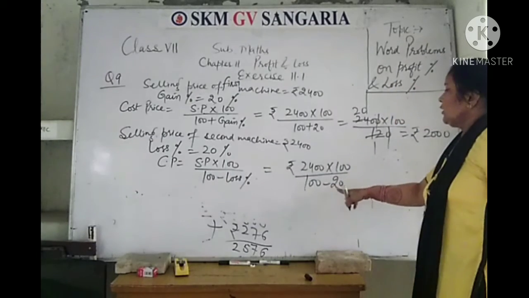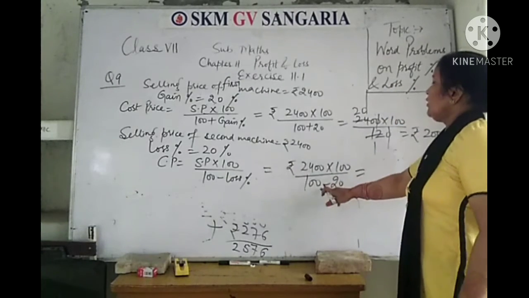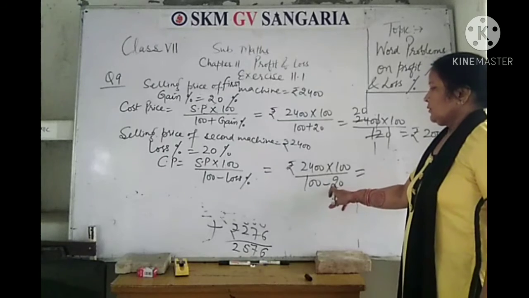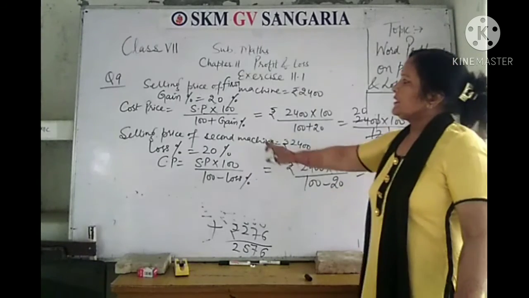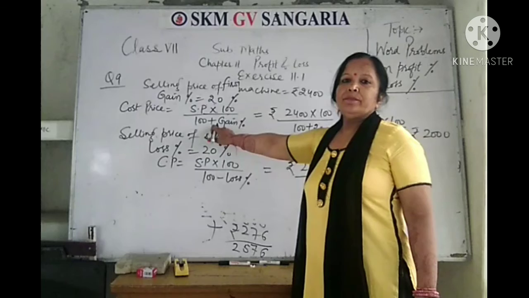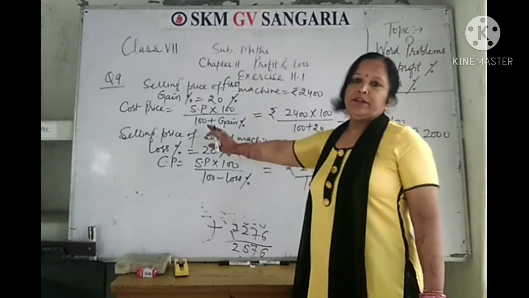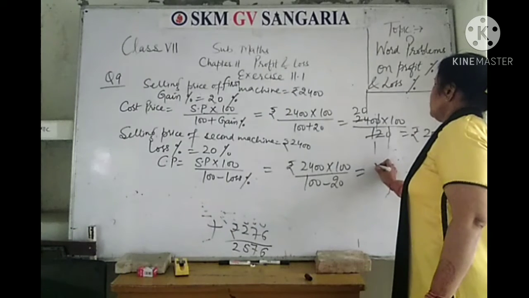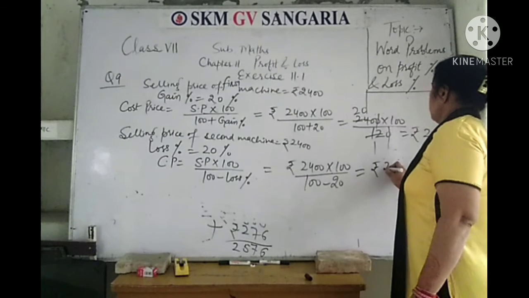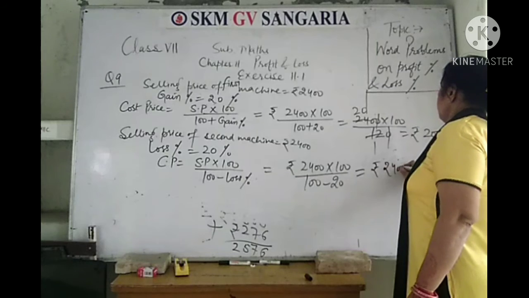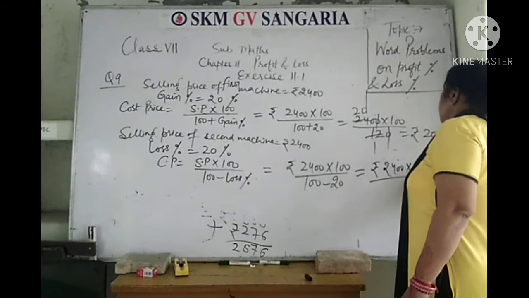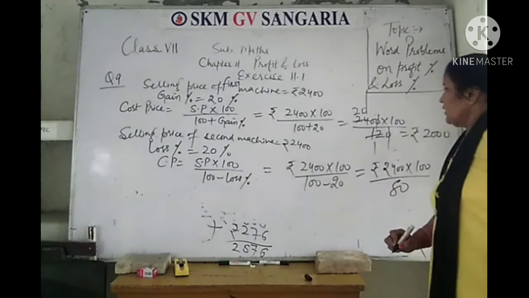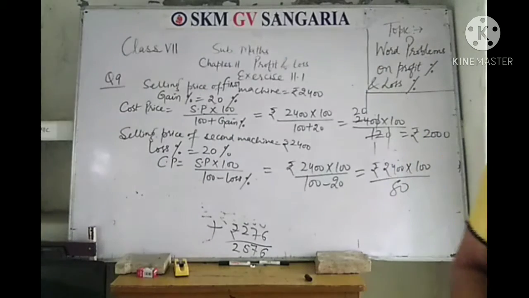So subtract 20 from 100. When loss is there, you will subtract loss from 100. When gain is there, you will add gain percentage to 100 to get cost price. So here it is rupees 2,400 multiplied by 100 divided by 80.